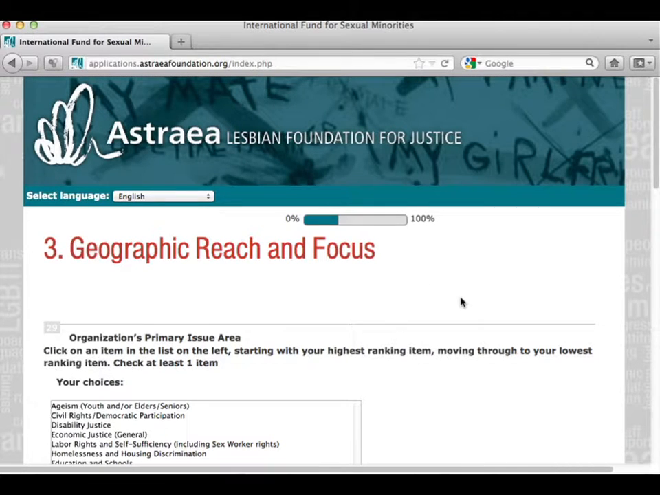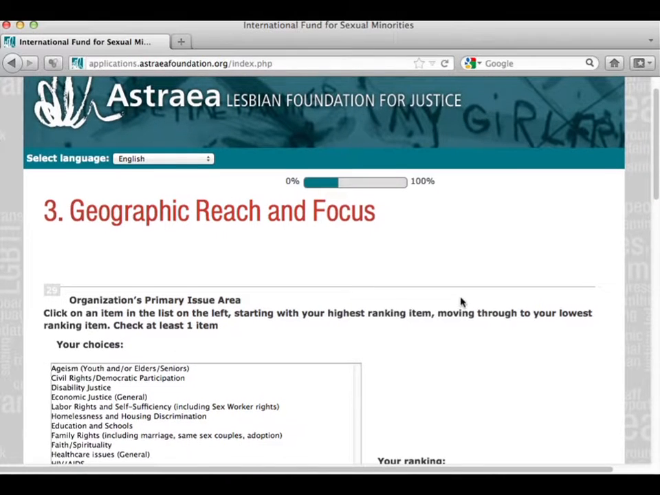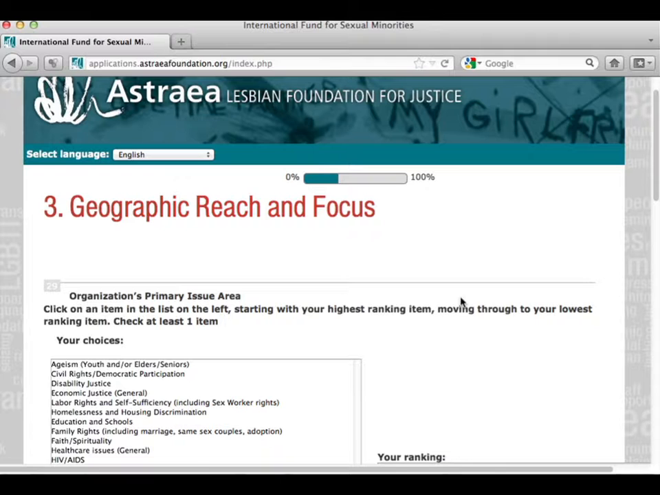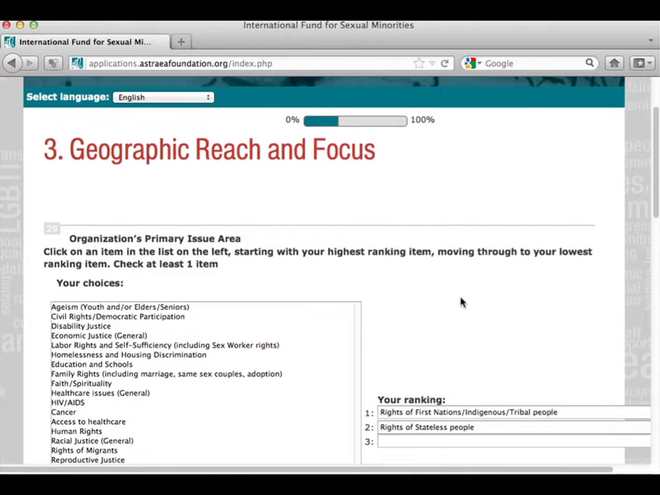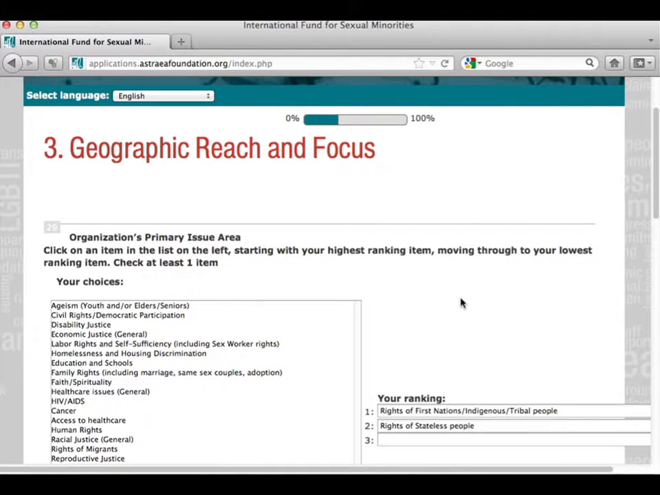The geographic reach and focus helps us determine what your organization's primary issue areas and strategies are. Just select from the list on the left in order of importance for your organization and your constituency. You must select at least one option.